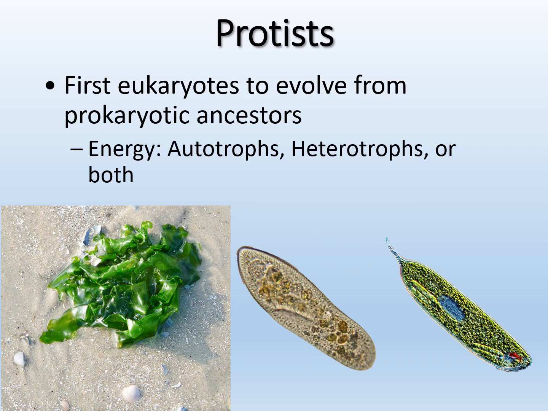So what kind of energy do protists use? Okay, so we talked a little bit about how diverse prokaryotes are in their energy and metabolism use. Well, protists can be autotrophs, meaning they make their own energy, right? So they can use photosynthesis, or they're heterotrophs, meaning they have to consume something else, or they could be both. Okay, so they can use a lot of different energy as well, very similar to our prokaryotic friends, bacteria and archaea.